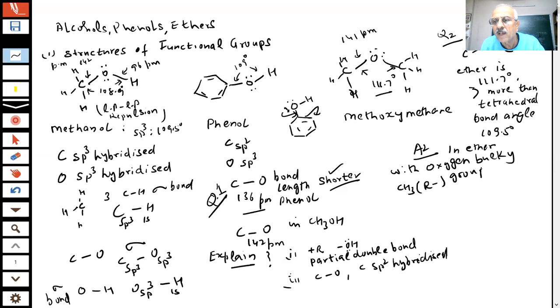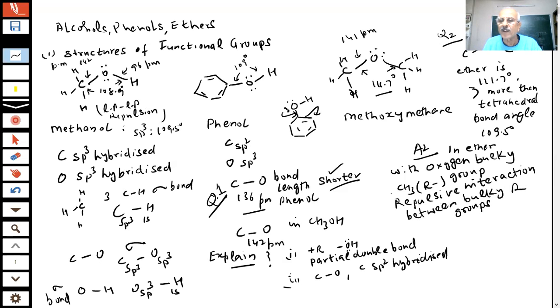They are bulky. This is not a hydrogen, this is a carbon and 3 hydrogens. So you can see they are bulky. So there will be repulsive interactions between the bulky R groups in ether. Therefore, the bond angle will increase.